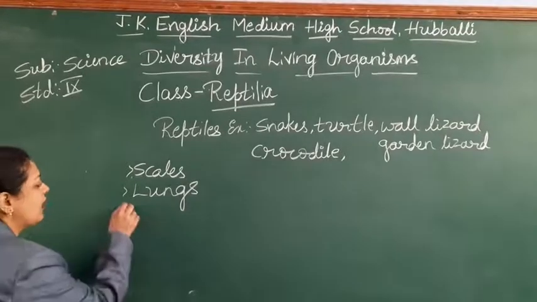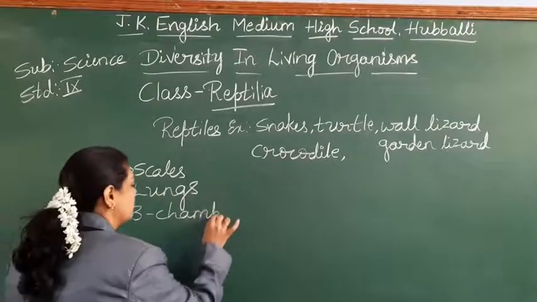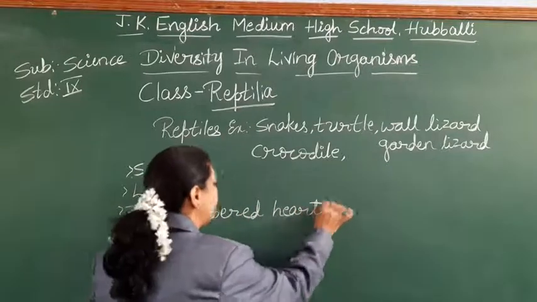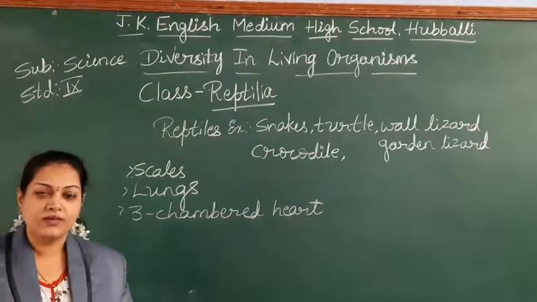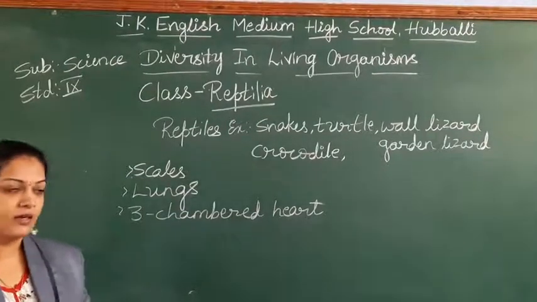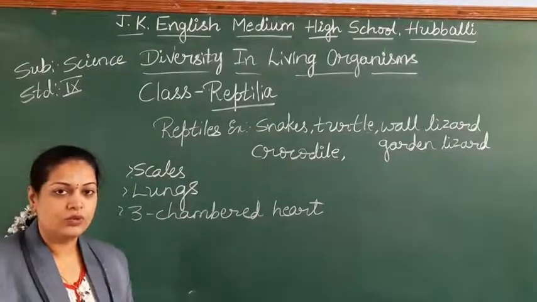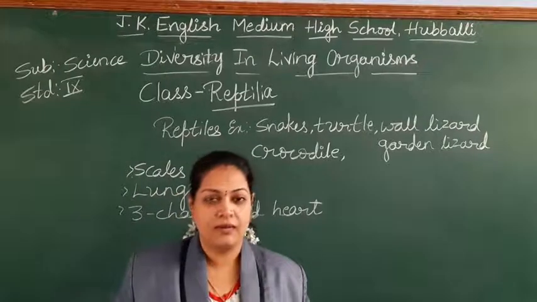How many chambered heart do these have? Three chambered heart. Reptiles have a 3 chambered heart. The first 2 categories we discussed have a 2 chambered heart. Here you find a 3 chambered heart. That is what I used to tell you; this is all arranged based on the evolutionary path.